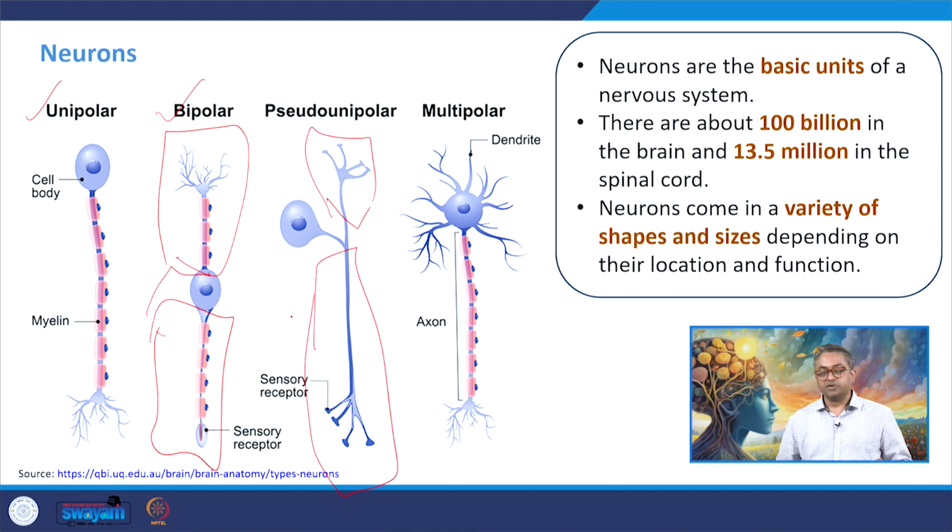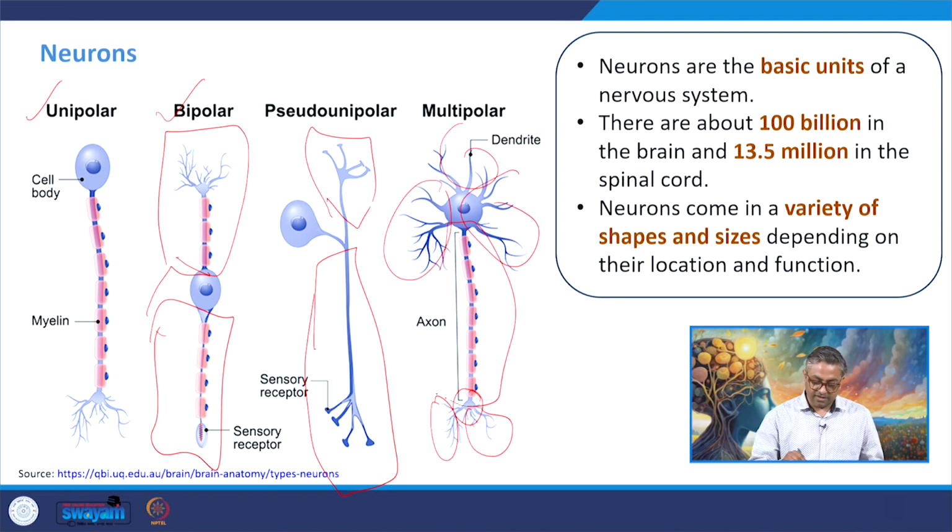Then there are the multipolar neurons, where different poles are there, and the dendrite connections are there with that.